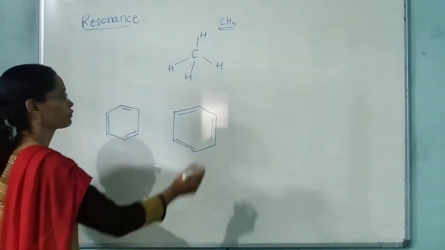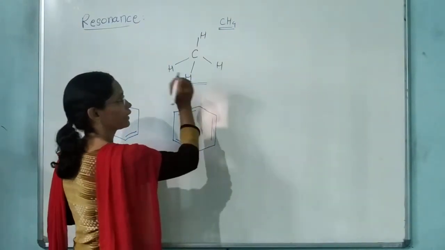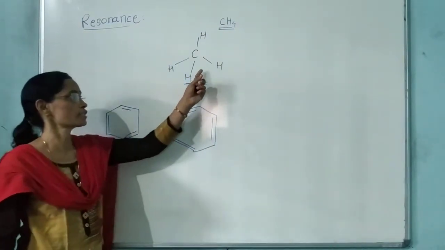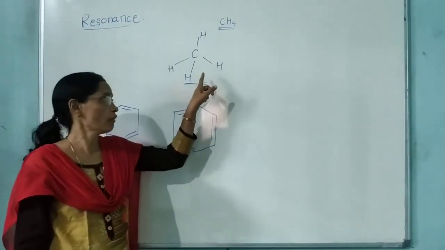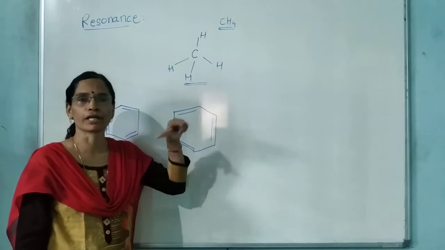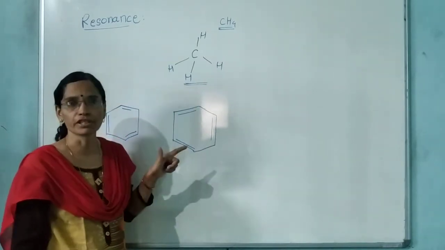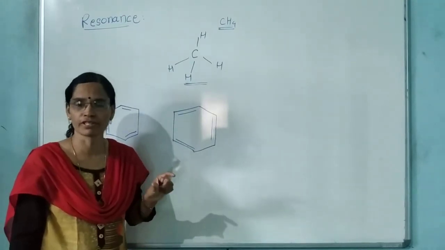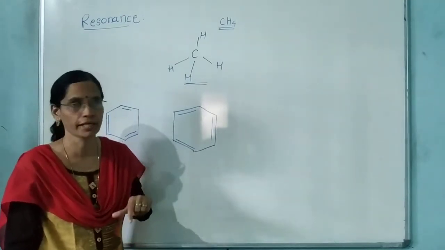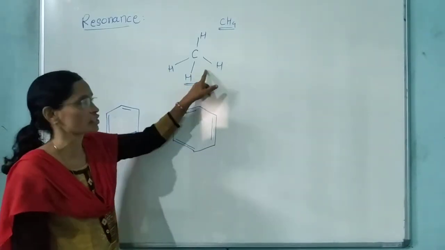Okay, now see, if we want to study all the physical and chemical properties of methane, then this one structure of methane can explain all of them. Means 100% of the physical and chemical properties of methane can be explained by this structure.